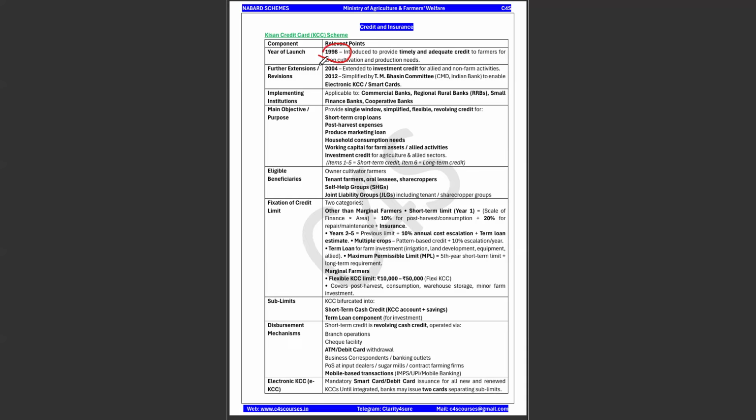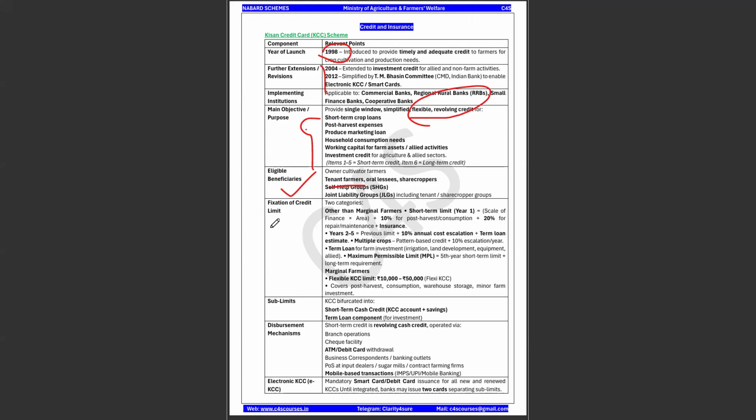and further extensions have been done. And what is the purpose? To provide a single window, simplified, flexible, revolving credit for the following aspects: short term, post harvest expenses, produce marketing loan, your consumption needs, and the working capital for your farm assets. And eligible beneficiaries: tenant farmers, sharecroppers, self-help groups, joint liability groups.